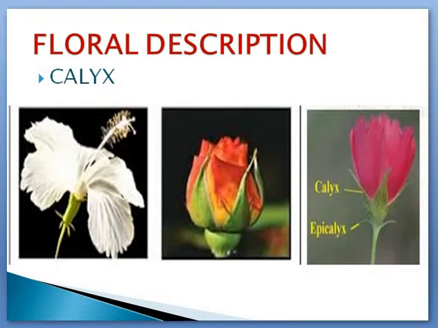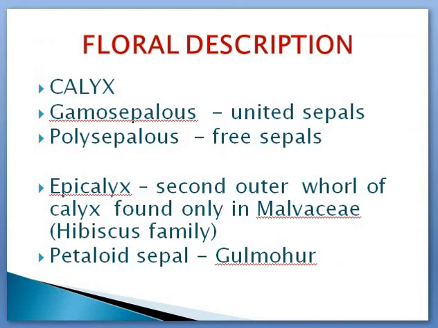Right, so the calyx can either be composed of free sepals, or the calyx may be composed of united sepals. If they are composed of united sepals, they are termed gamosepalous, and if the calyx is composed of free sepals, then they are termed polysepalous.